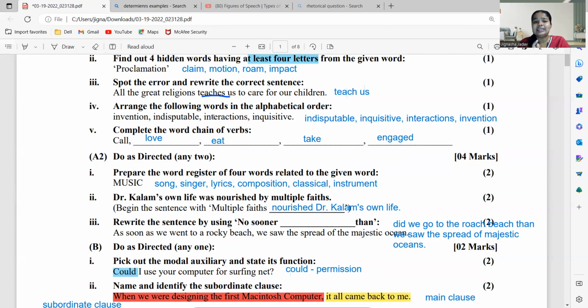So third है V, D, T और Q. तो पहले D आ जाता है, A B C D. Then P Q, so पहले indisputable आ जाएगा, फिर inquisitive आ जाएगा. Q, R S T, to interaction, and then invention. So this is how you get all the 4 question answers. ठीक है. Now complete the word chain of verbs.